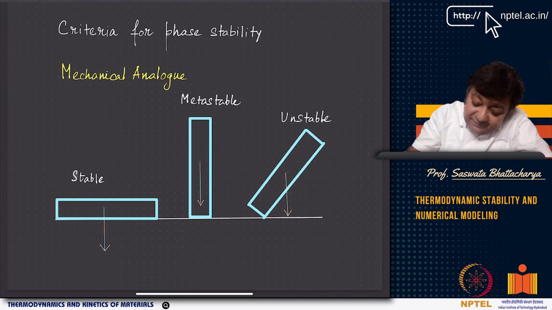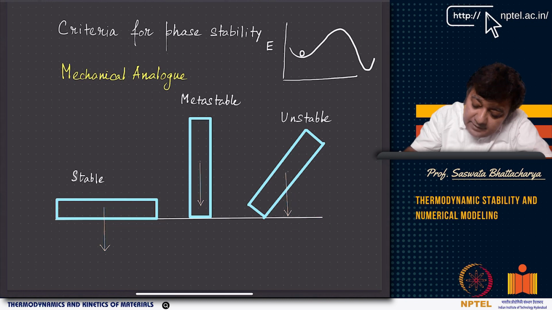Now, if I look at this from an energy point of view, if E is the energy, then think of this. You are somewhere here. Now here, I'll call it locally stable equilibrium. But here, for example, the ball will roll either this way or this way, right? I have a ball here. If you can see, there is a ball here. And the ball can roll this way, right?